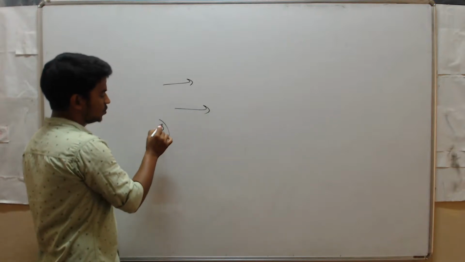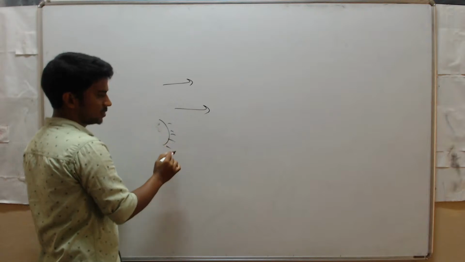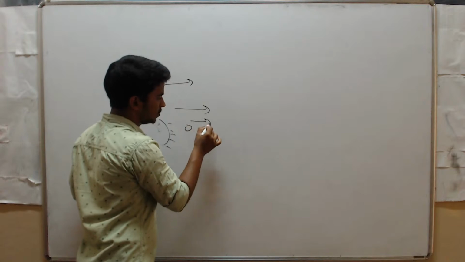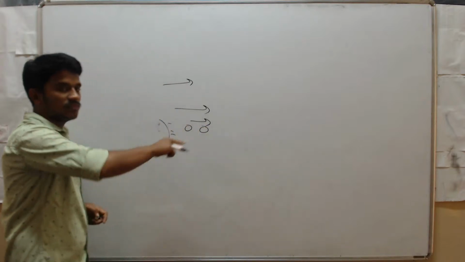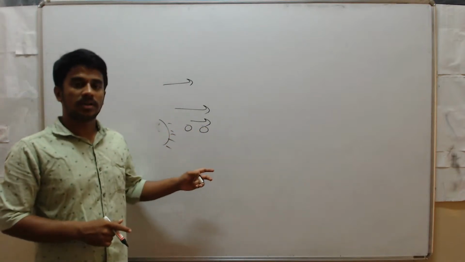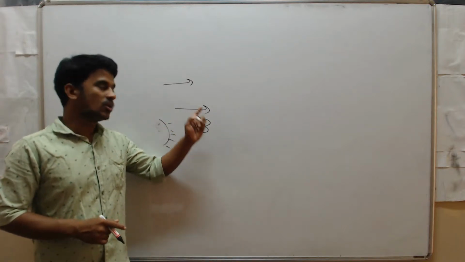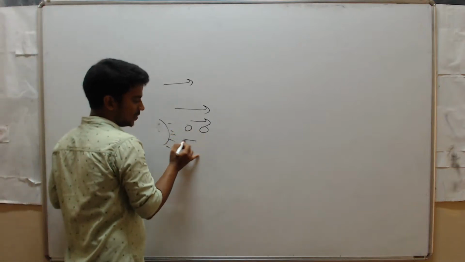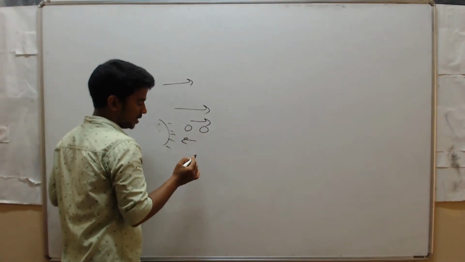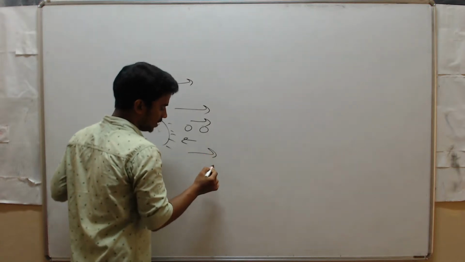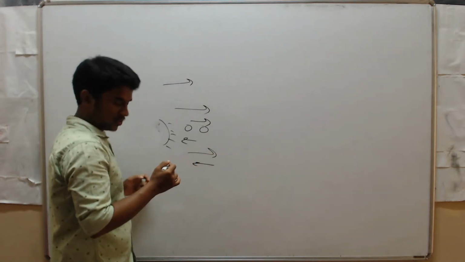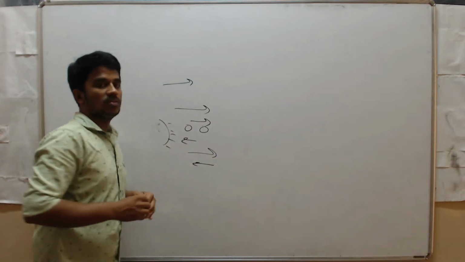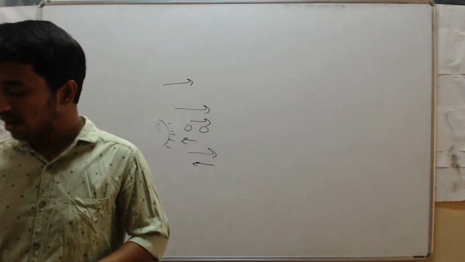The atoms collide with the neighboring atom in this direction, first moving forward, then coming back. So particles vibrate front and back, and that's why we call sound waves longitudinal waves.